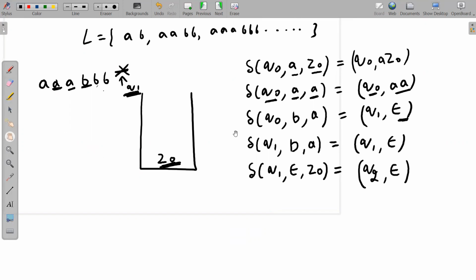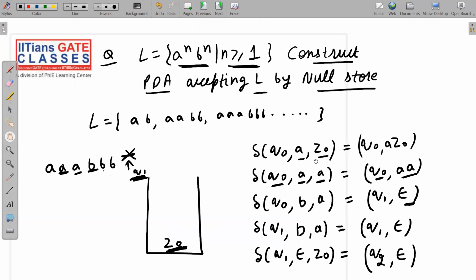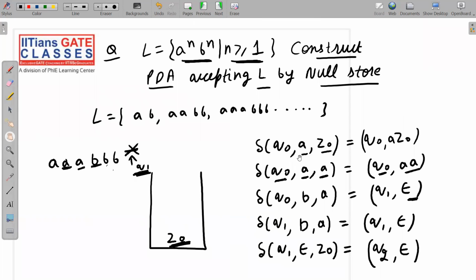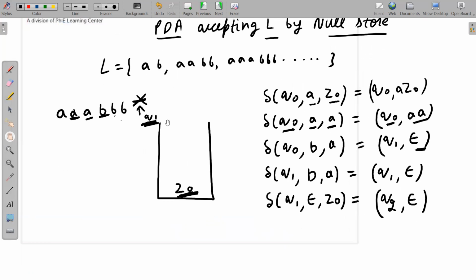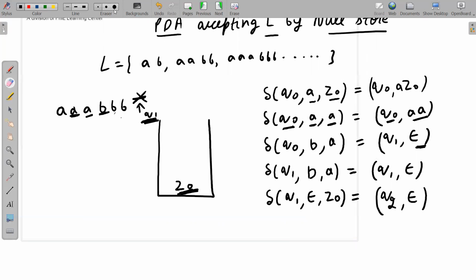First of all, please note it down carefully, everything carefully. Now I'm showing you again why this DPDA is correct. Let me show you again, in a very simple manner and at a faster pace. Okay, let me show you.